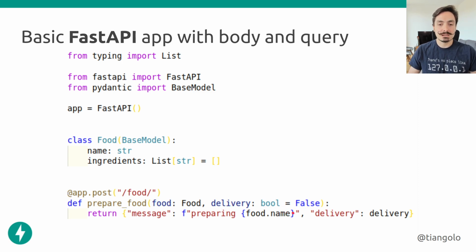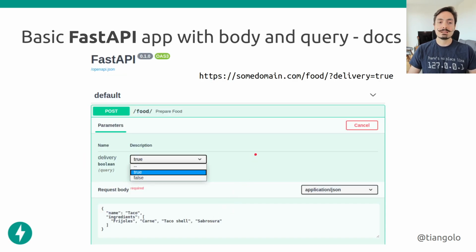And it will make sure that we receive an actual boolean value. We will not receive a string with the word false or something like that, we will receive an actual boolean. And if we go to the documentation, because we define that it's a boolean, then the user interface will even help us and show, hey, these are the only options. It's just true or false. This is all we can do. And it knows that it's in the query parameters, and it knows that it's a boolean. This is how the URL will look like if we use this new query parameter delivery. We'll say, hey, delivery equals true. Now, notice that we are passing this query parameter in the URL, and the URL is intrinsically a string. So this is, by default, just a long string.